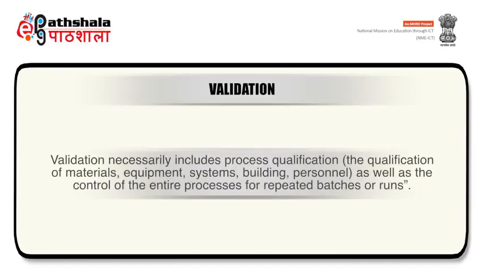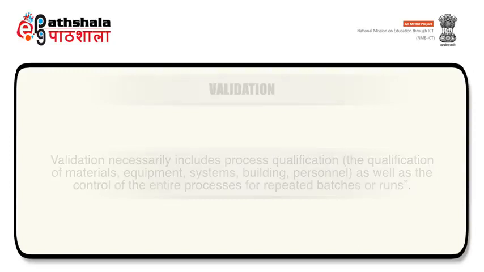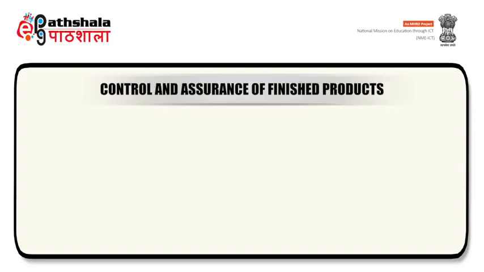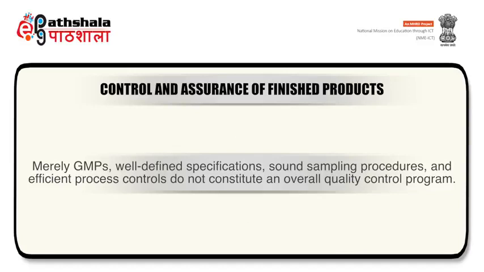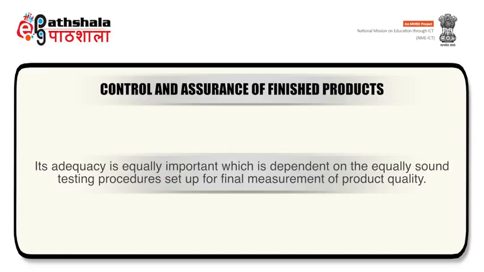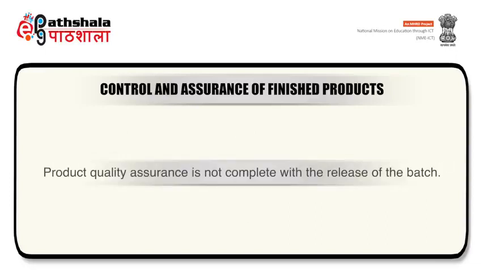Validation necessarily includes process qualification as well as control of the entire process for repeated batches or runs. Now, control and assurance of finished products under GMP. Merely well-defined specifications, sound sampling procedures, and efficient process controls do not constitute an overall quality control program. Its adequacy is equally important, which is dependent on equally sound testing procedures set up for final measurement of product quality. Product quality assurance is not complete with the release of the batch.